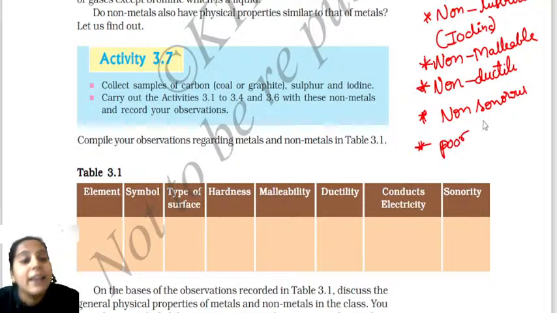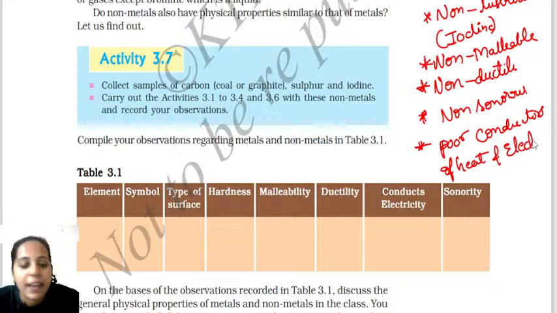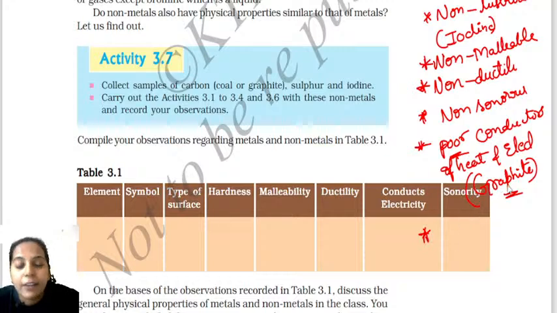They are non-sonorous in nature, and they are poor conductors of heat and electricity. I will tell you why. Non-metals are poor conductors of heat and also poor conductors of electricity. You must know about this, children. Why am I saying poor? Because there is an exception in the case of graphite. Graphite is one of the allotropes of carbon, which is a good conductor of electricity. Apart from graphite, most of the non-metals are poor conductors of heat as well as electricity.